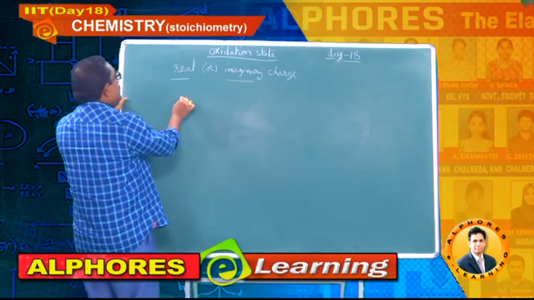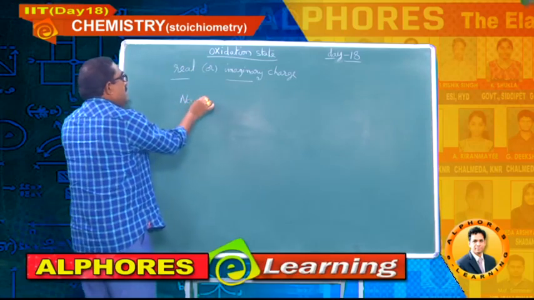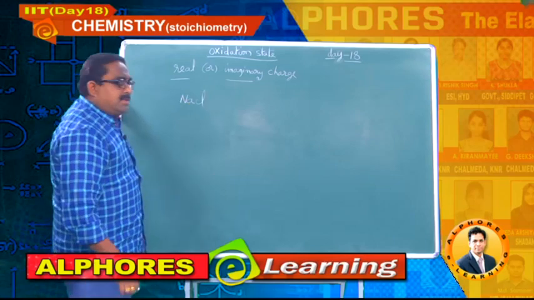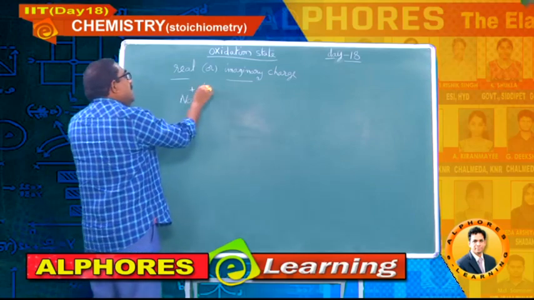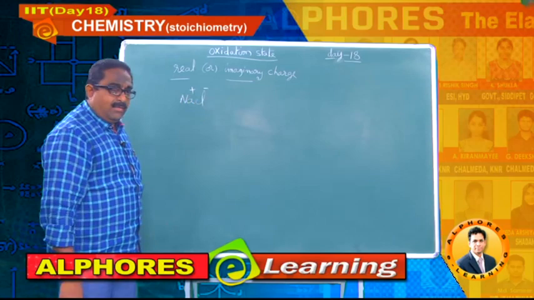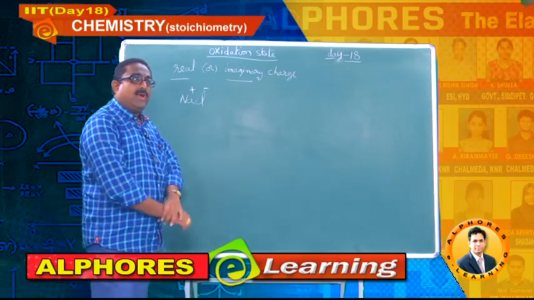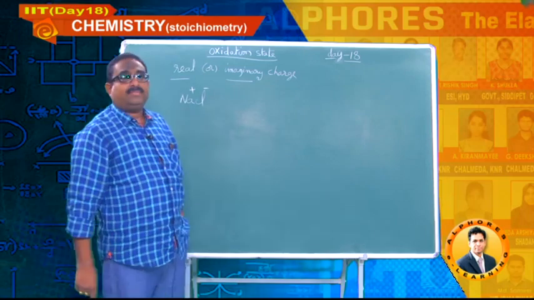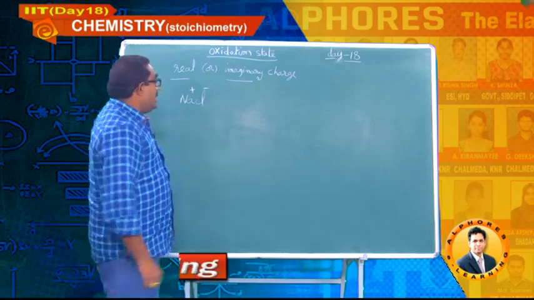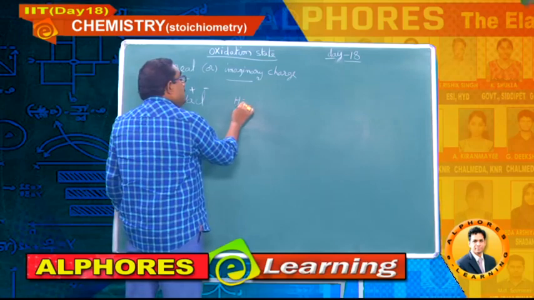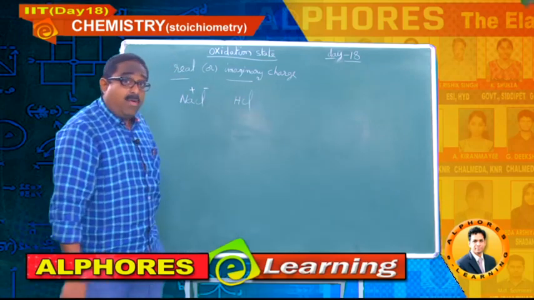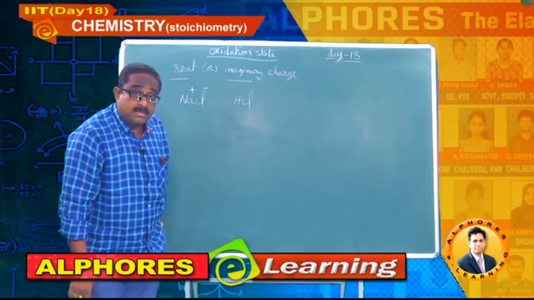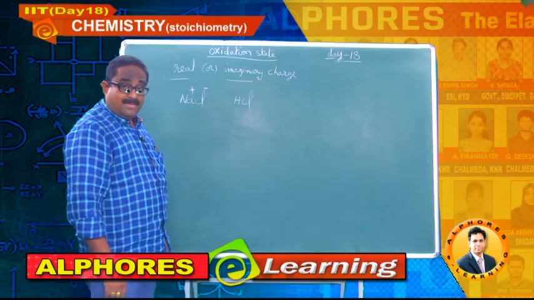If you take sodium chloride, a very well known example to everybody, Na+ and Cl-. So you can say the oxidation state of sodium is +1 and that of chlorine is -1. Suppose you take HCl, it is a covalent compound. No ions are there.